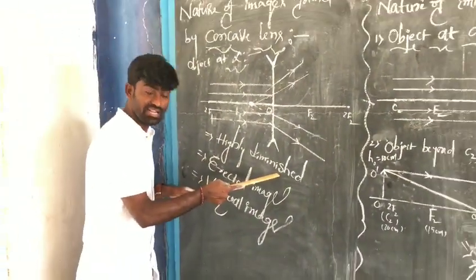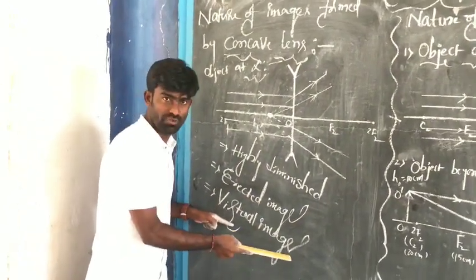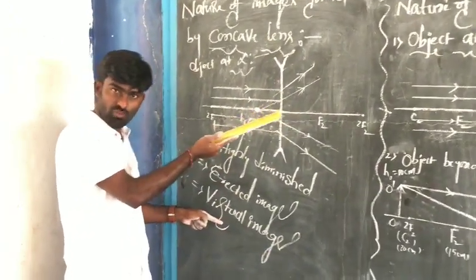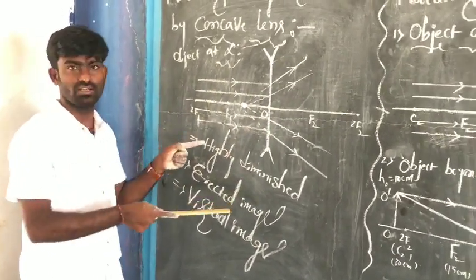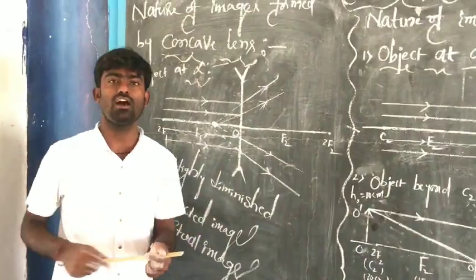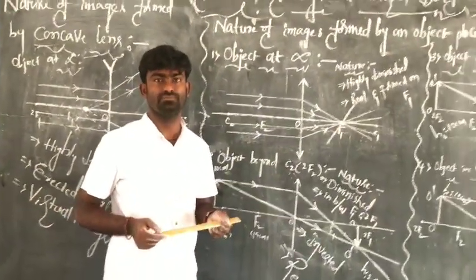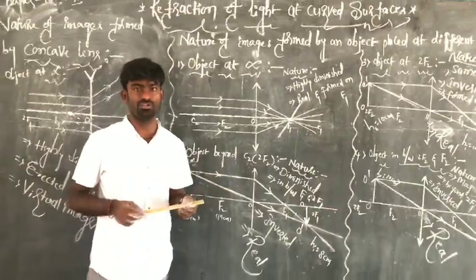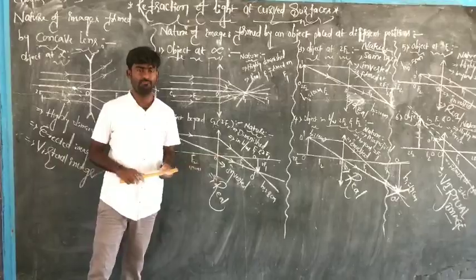So it is a highly diminished, erect and virtual image which is formed on the same side of the object. That's about the nature of the image of an object which is placed at different positions in front of convex as well as concave lenses.